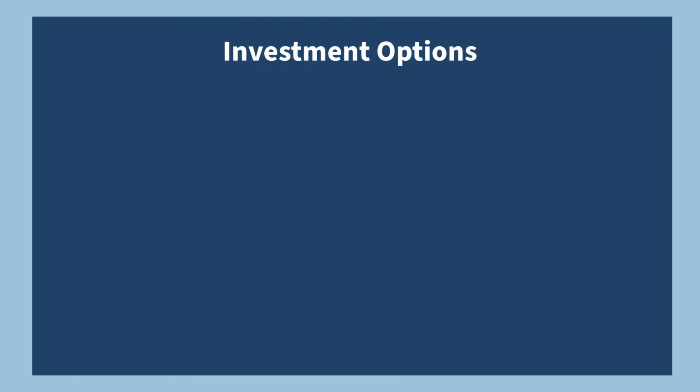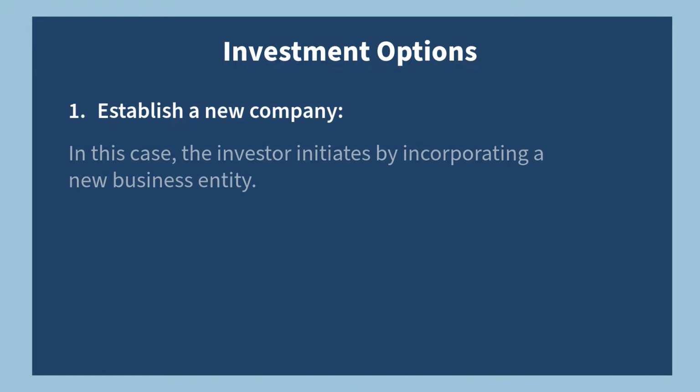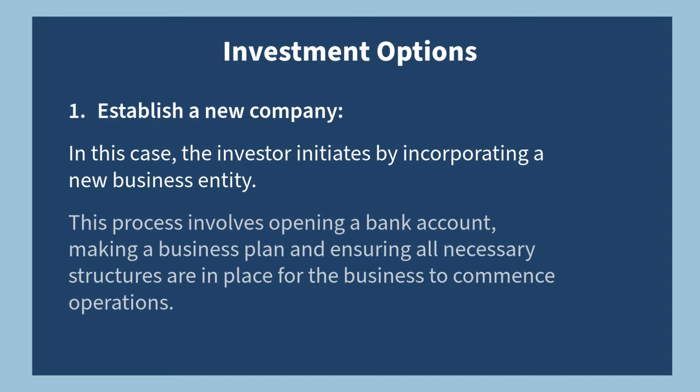There are 2 options for investment. The first option is to establish a new company. In this case, the investor initiates by incorporating a new business entity. This process involves opening a bank account, making a business plan, and ensuring all necessary structures are in place for the business to commence operations. Once these preparations are completed, the investor can proceed to apply for the E2 visa.